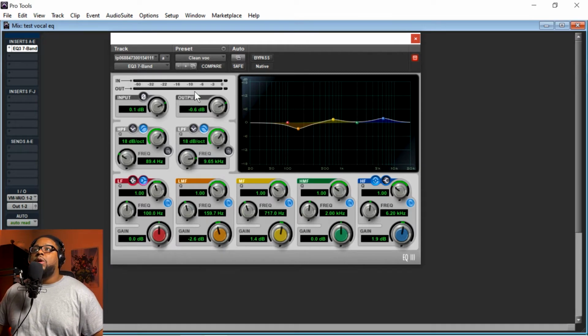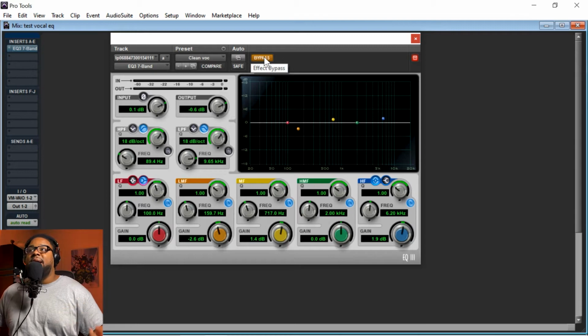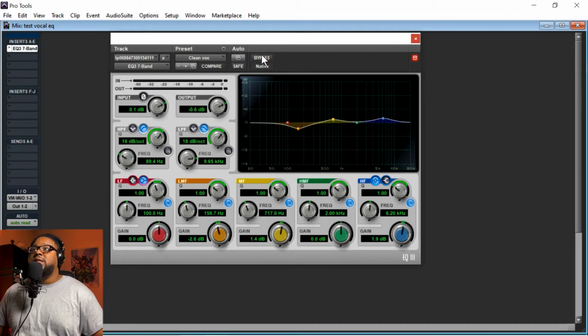Now, another thing that I want to show you quickly is bypass, on and off. Bypass means that you're going to turn the vocal effect off and on. When it's lit up like this, that means that it's off. You don't see anything. When it's unchecked, you're going to actually see the frequencies in the spectrum, so that'll let you know that it's on. Preset, again, I already explained that to you. You can save it here.